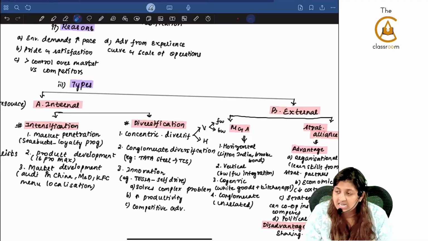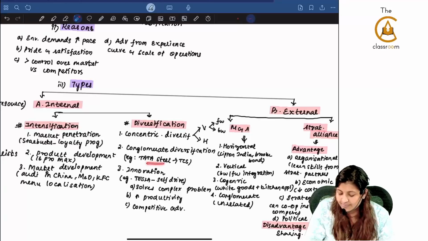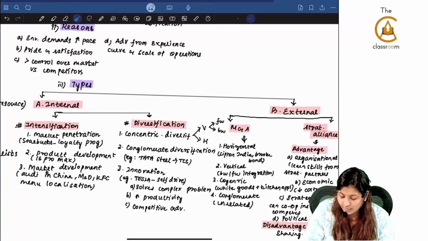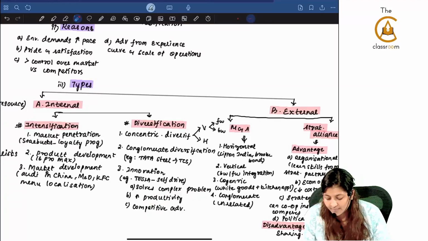What is conglomerate diversification? Completely unrelated to the existing business. Example, Tata Steel is also there, Tata Consultancy Services is also there. Innovation. We saw that video also in class, Tesla self-drive video. It solves complex problems, high productivity, and it has the competitive advantage.